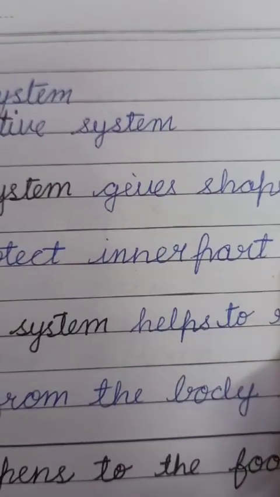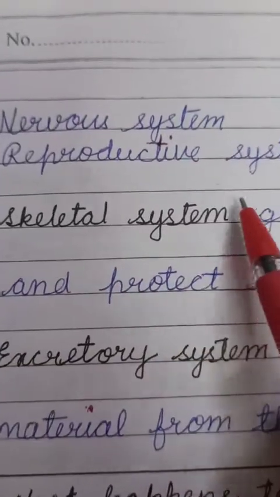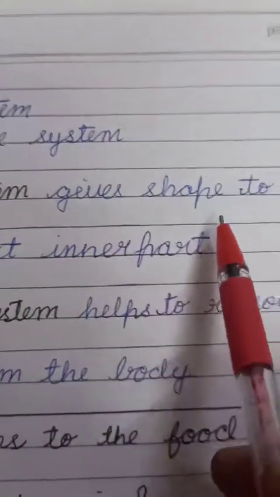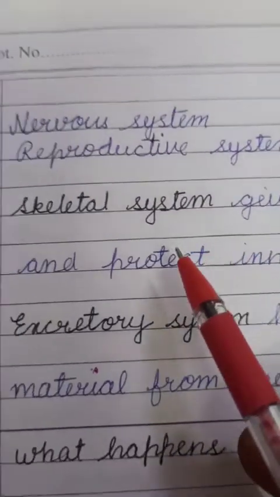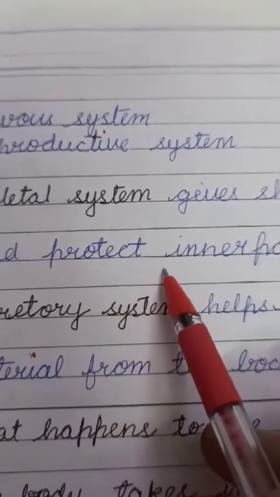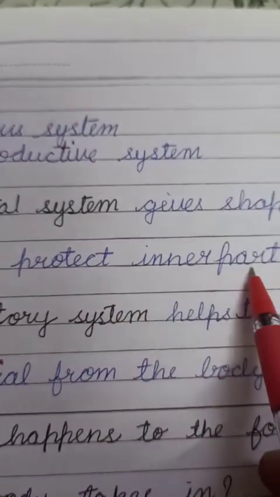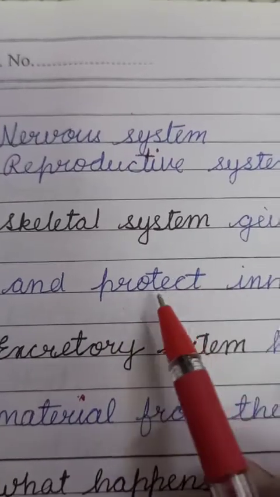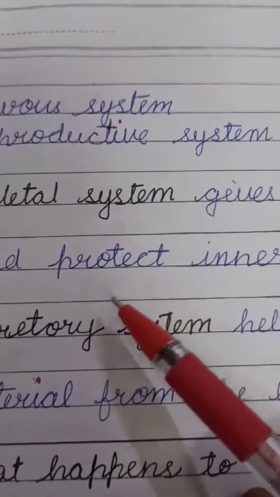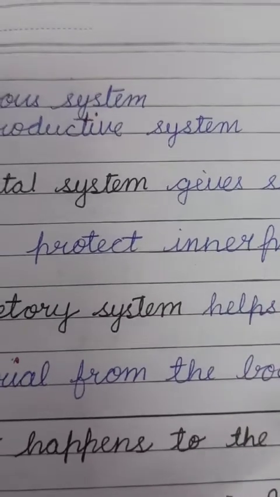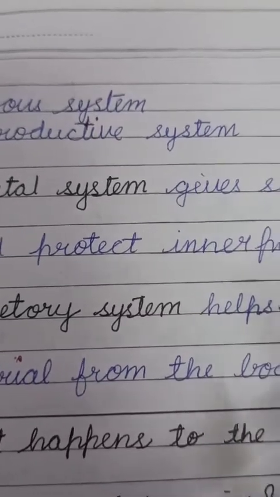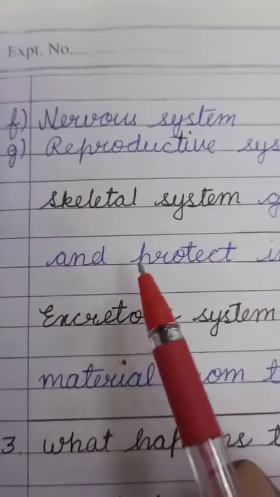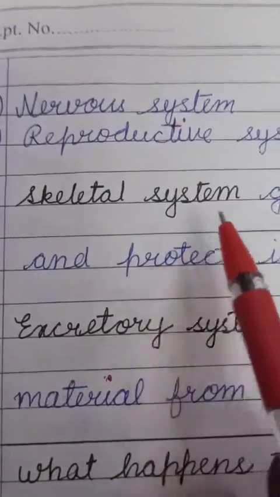You know, children, this skeletal system is made up of bones, and bones provide shape to our body, and they also protect our inner organs. Our lungs, heart, and even our brain are delicate organs, and they are protected inside these bony parts.